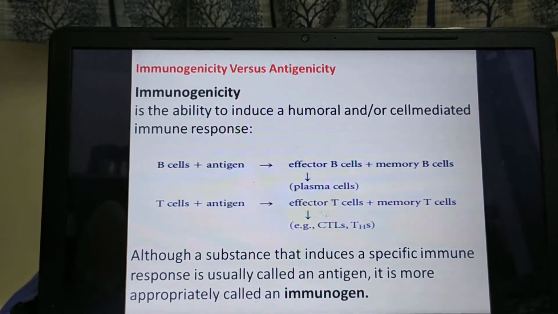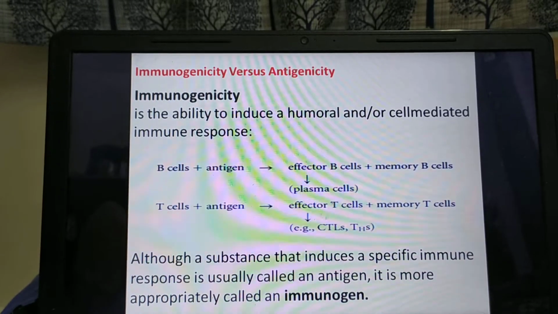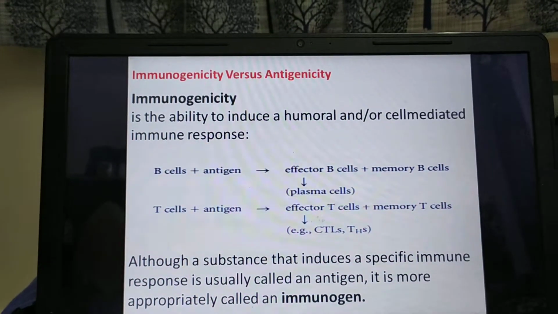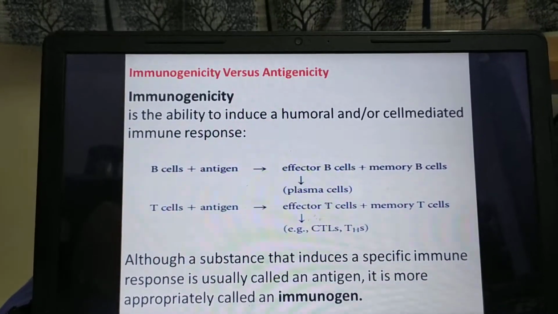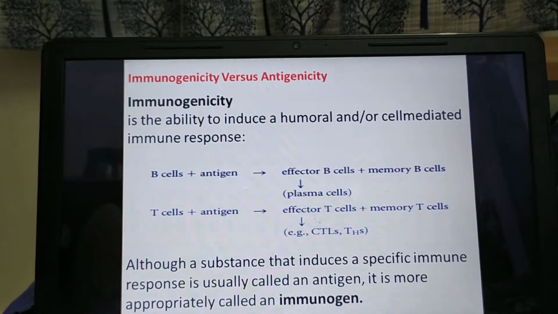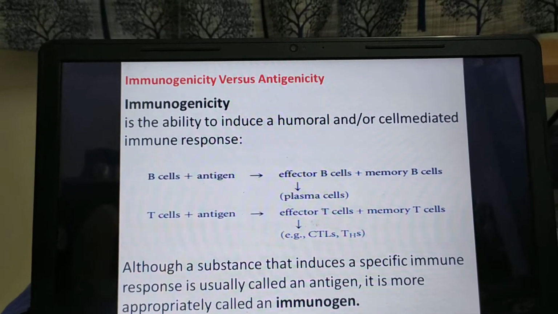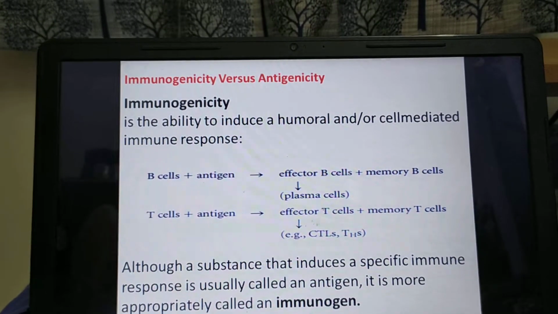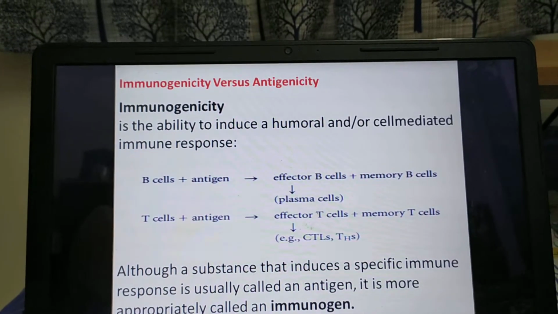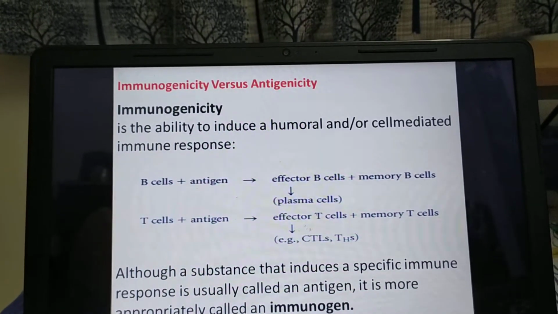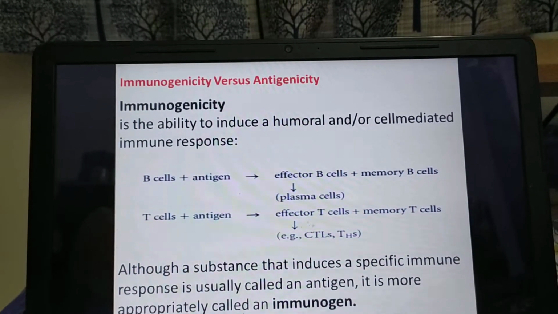To understand, let's elaborate. You know our immune cells, B cells or T cells. When a B cell comes across any substance, and if that substance activates its effector response, the B cell turns into an antibody producing cell, and the final product of the response is antibodies.